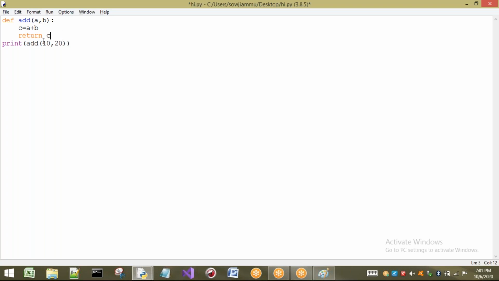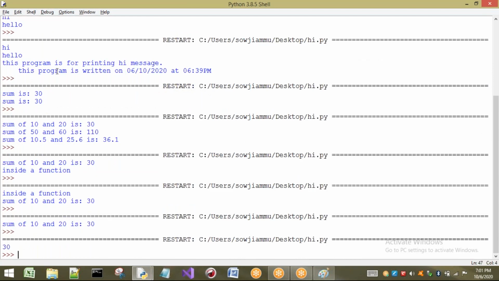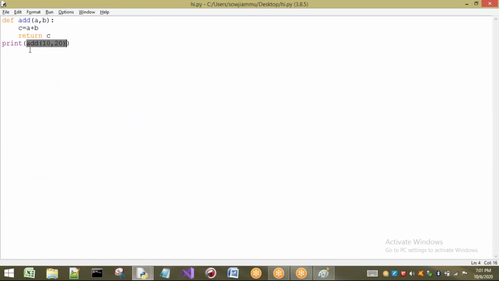That means c will be written in the place of add of 10 comma 20, because from here I have called add of a comma b, so whenever something is returned by this function, it returns to the line that called it. Let us see, c value is nothing but 30. So the answer, 30, is going to be printed, because inside the function I have not written anything; I am just going to print the value.